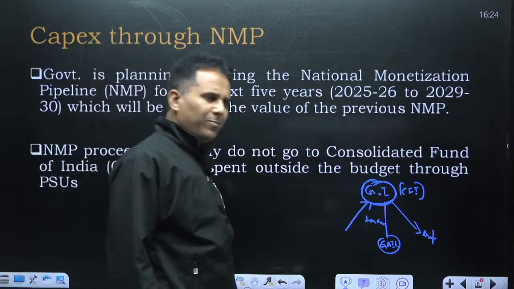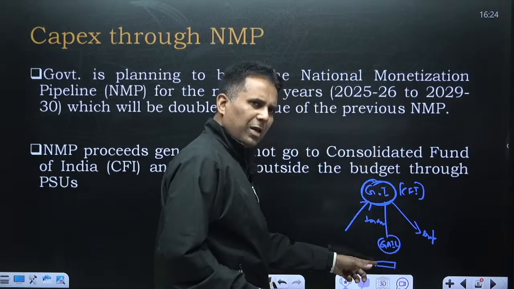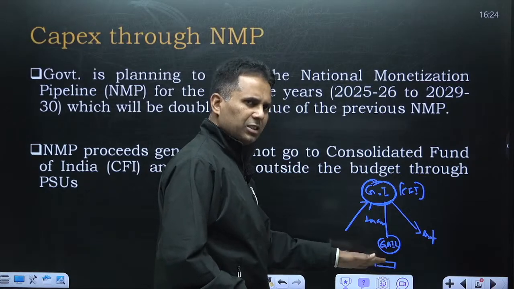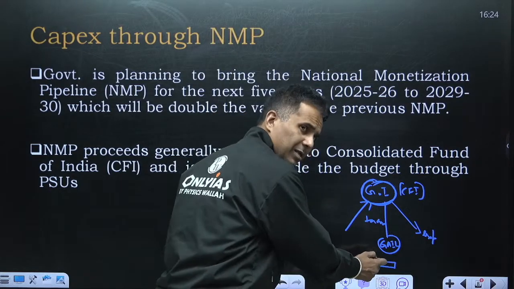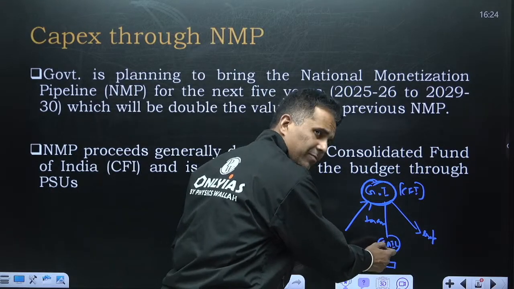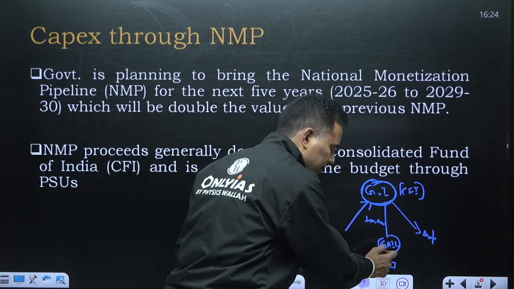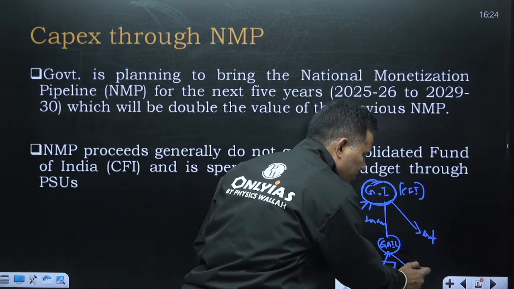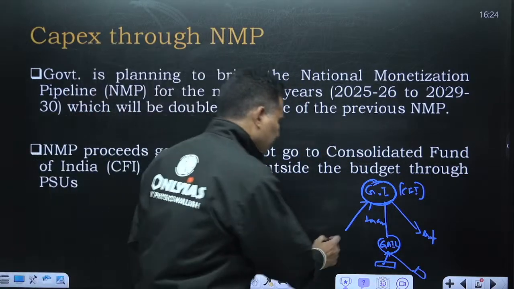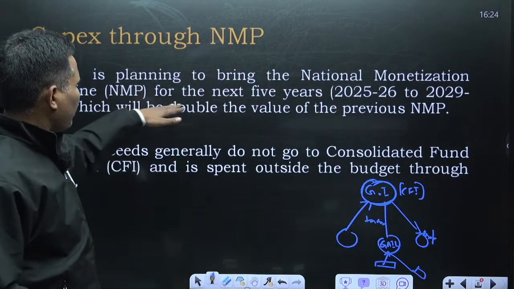Now GAIL has a pipeline. This pipeline is already constructed and it is in operation. GAIL will give this pipeline on lease for 30 years. GAIL will get the money one time, and then GAIL will spend that money on other pipeline infrastructure. This way, through monetization, the government is planning to bring the National Monetization Pipeline for the next period.